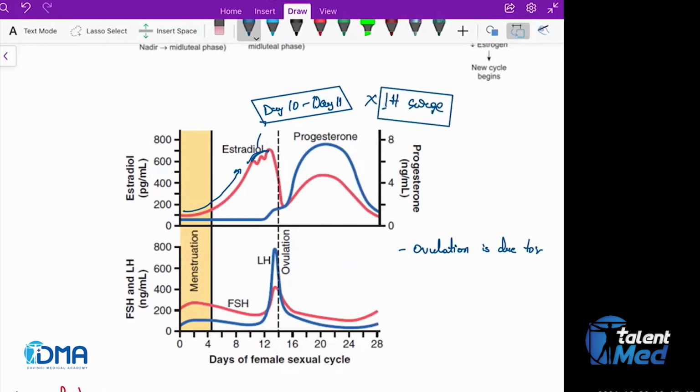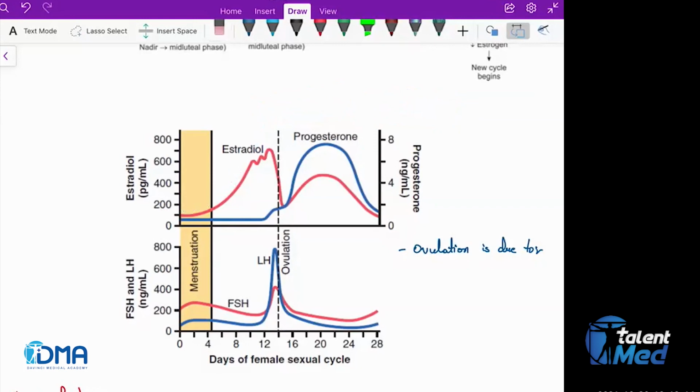If the peak levels of estrogen were not maintained on day 10 and day 11, the LH surge is not going to occur. This is what is happening in PCOS. There are reduced levels of estrogen, so that is why the LH surge is not happening. So the female is not having normal menses. Okay, so now,